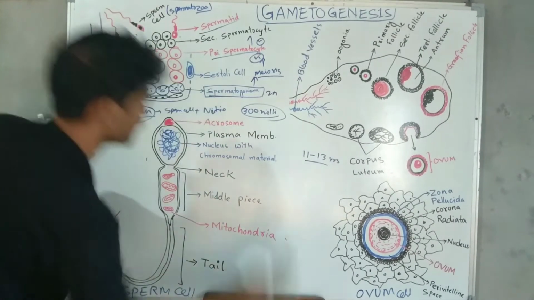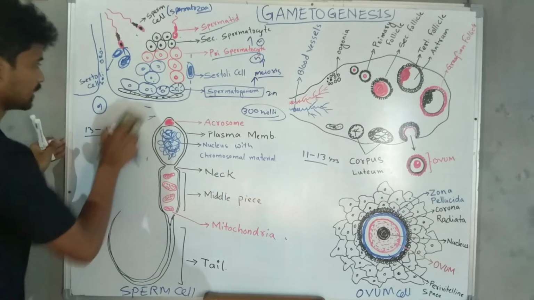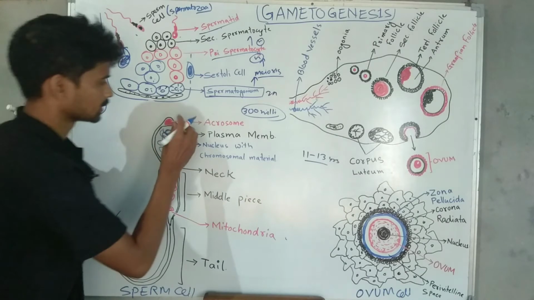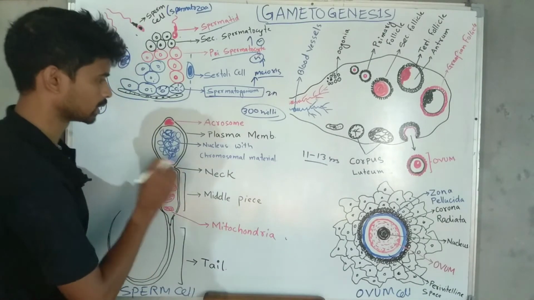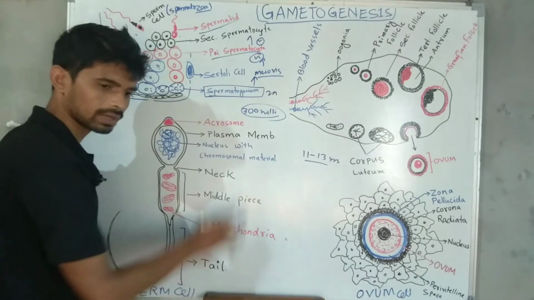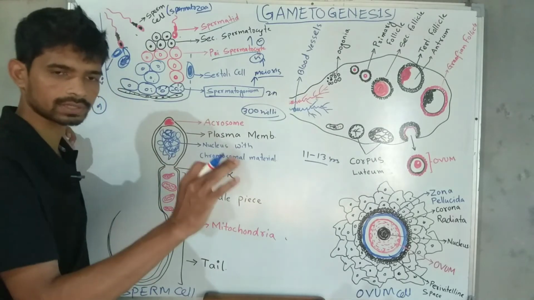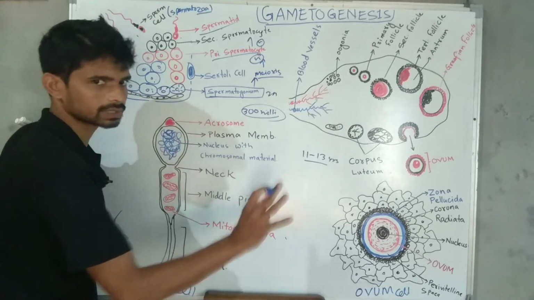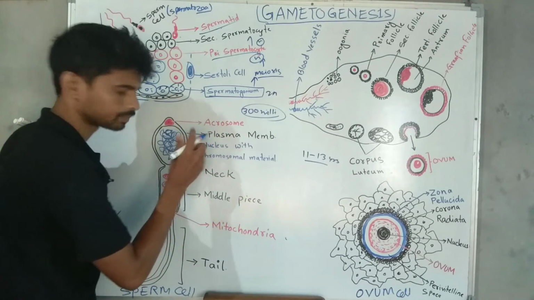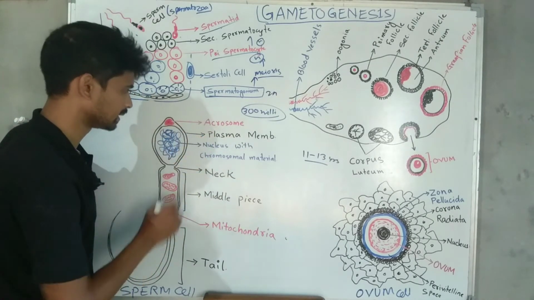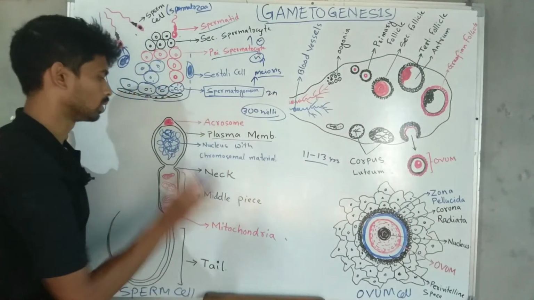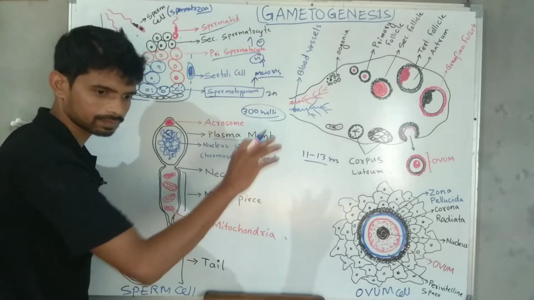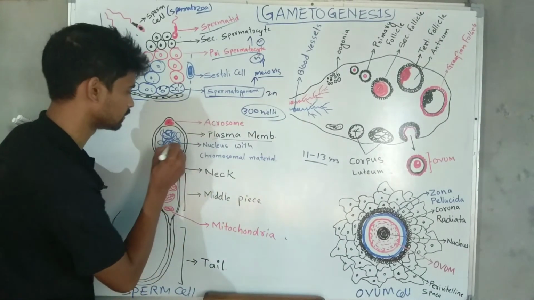So here this is the sperm cell, and let me rub these unnecessary things. Hope you have understood. This is the sperm cell, a clear structure. You can draw it exactly and label it exactly, and you will get full marks. I'm giving you a 100% guarantee. So here you can see the parts. Don't make any mistake. This is the acrosome, and above the acrosome there is a membrane called the plasma membrane. We all know what the plasma membrane is. If you don't know, you can check my cell playlist.